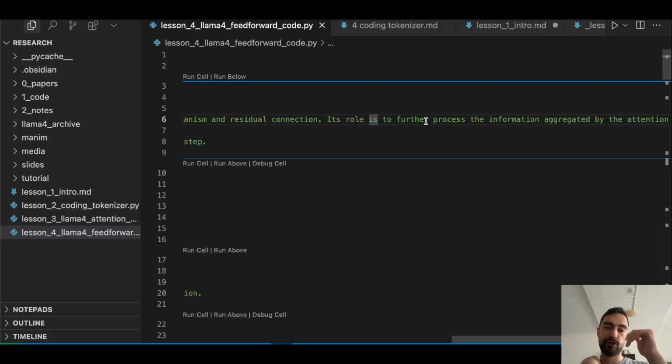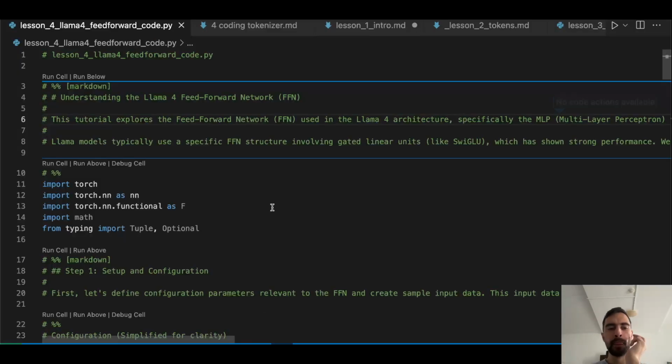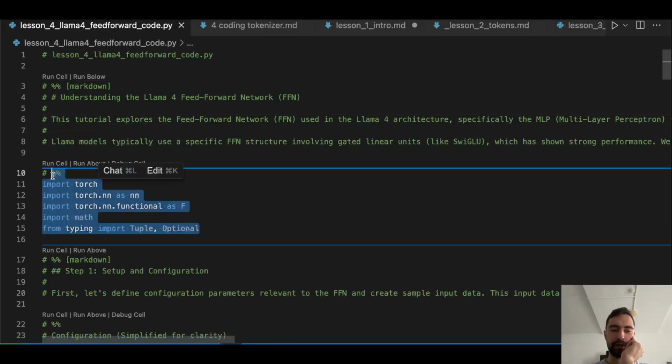But feed forward has non-linearity, so maybe it can process it in a non-linear way, a bit more complex way. So it can strengthen important features, diminish less important features and context, and that's what it does. So we will just import this good stuff.